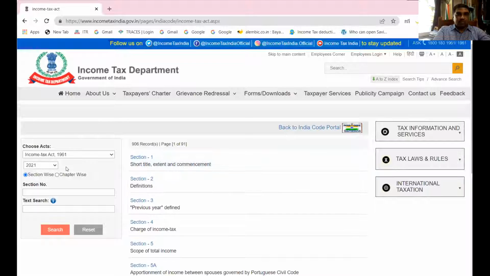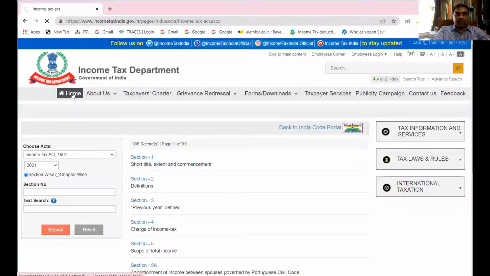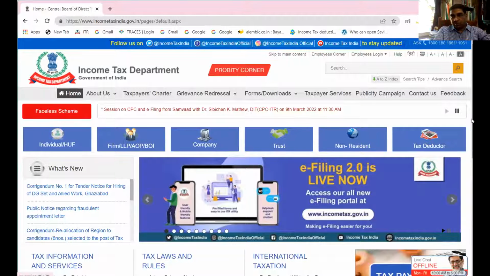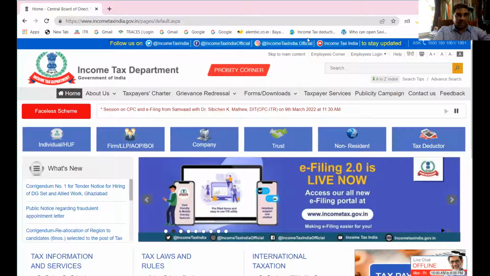I'm going there now, incometaxindia.gov.in. You see, this is the home page of the Income Tax Department, and I am interested to show you the Income Tax Act.